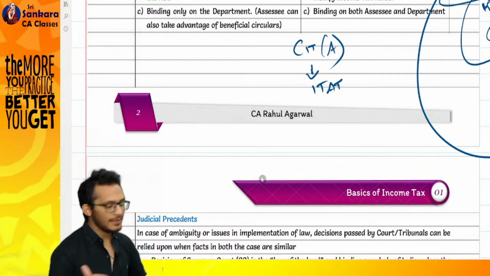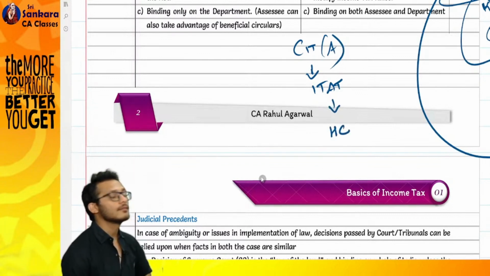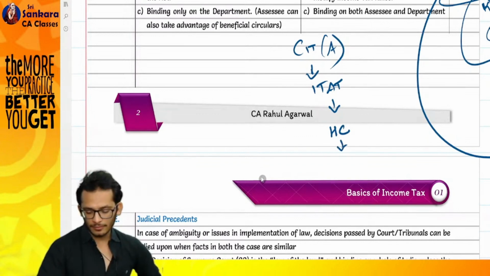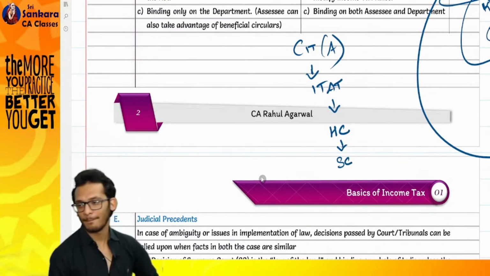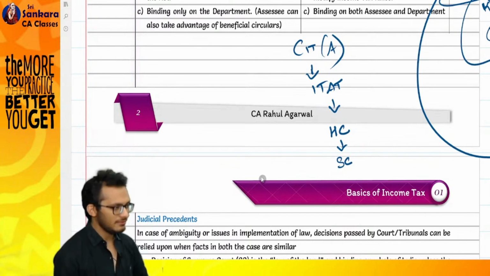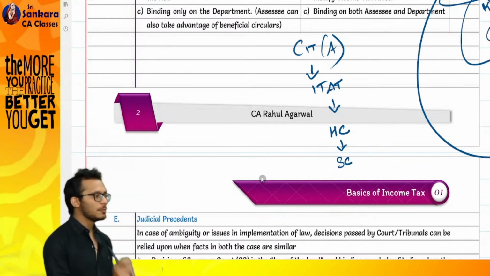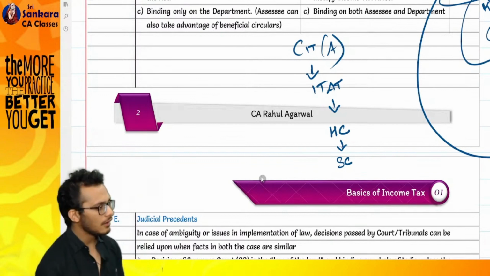We are not happy with ITAT. The next forum you will go to is the High Court. Not happy with the High Court, next is the Supreme Court. Not happy with the Supreme Court, you can seek a review with the Supreme Court again, but after that, that's all. Whatever the Supreme Court passes is called the law of the land.